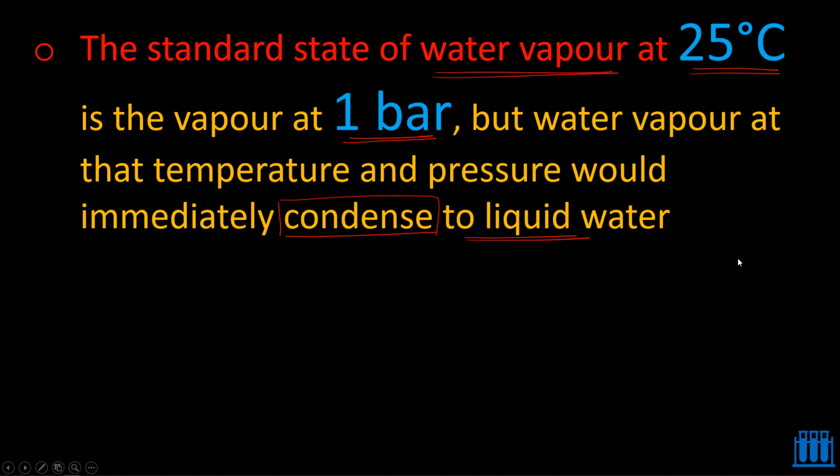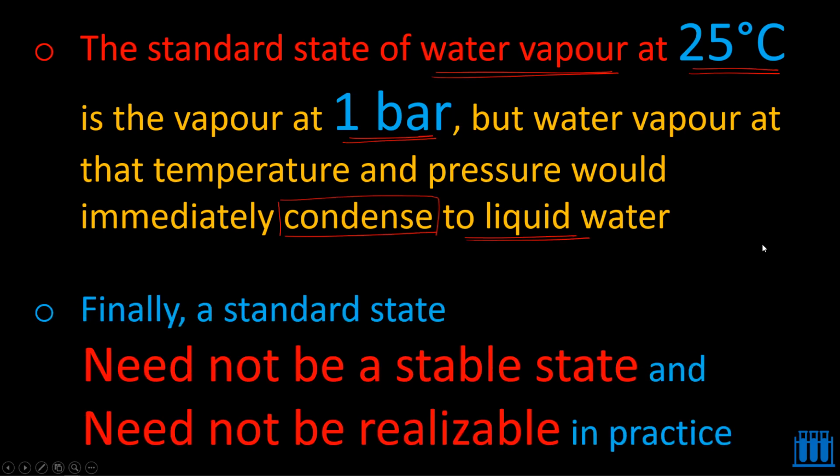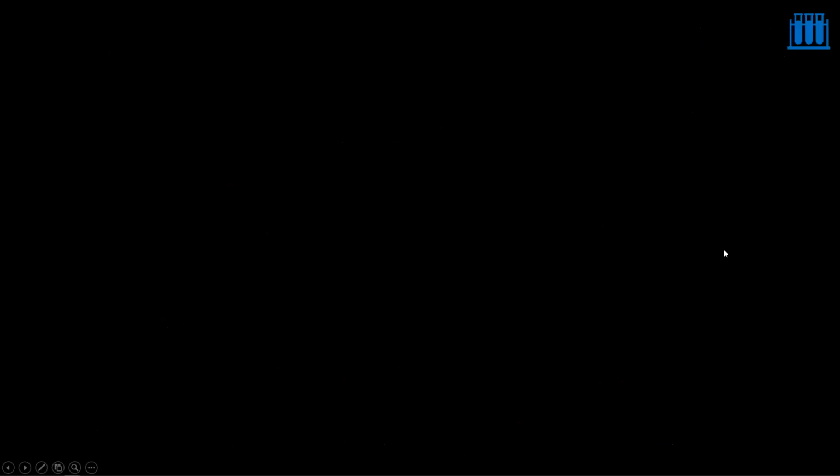That means what it is revealing is finally, you need not bother about the stability of that substance. So that is what the point here is. Finally, a standard state need not be a stable state. So this is a very, very important point. The standard state need not be a stable state. It may be stable or it may not be stable, and it need not be realizable in practice. Whether at that temperature and pressure the substance can exist in practice or not, that also we need not think about. Okay, so this is about the standard state.